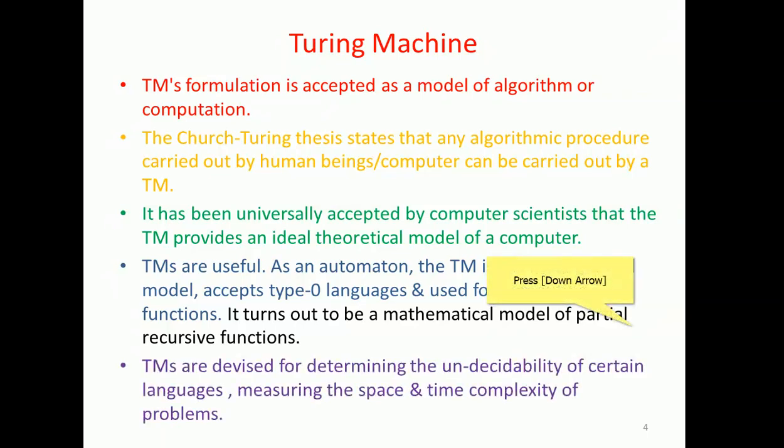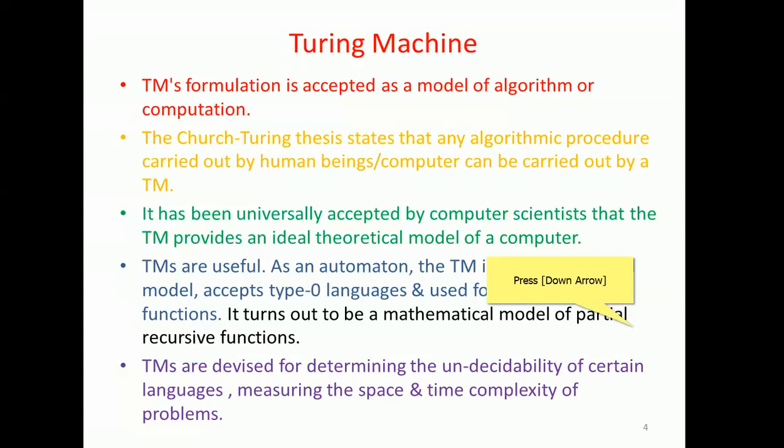These are also devices for determining the undecidability of certain languages. We have discussed the decidability and undecidability of problems. Now, undecidability of certain languages can also be found through the Turing machine.